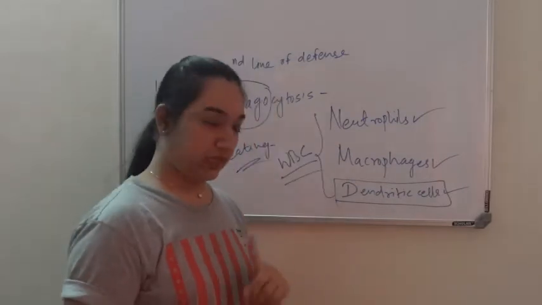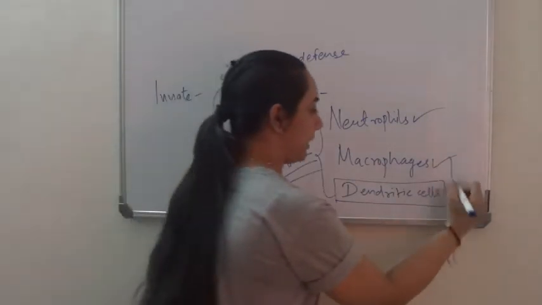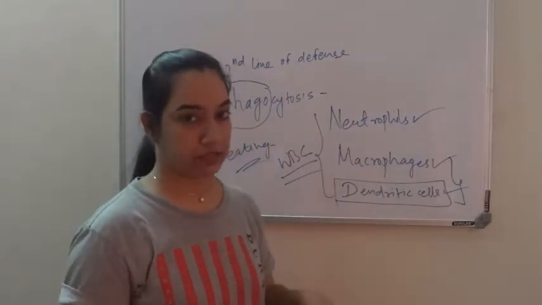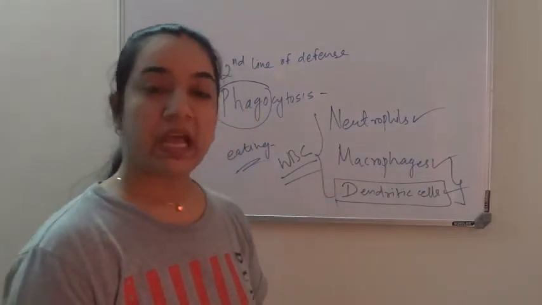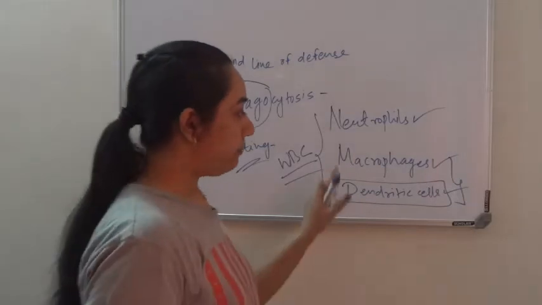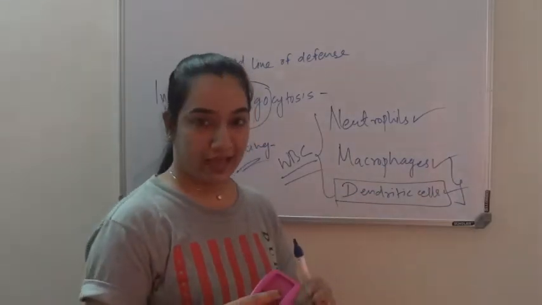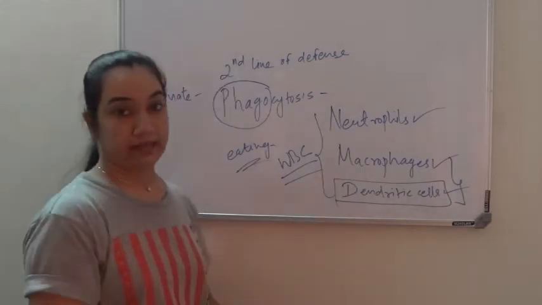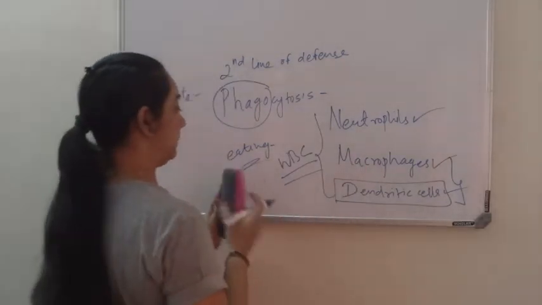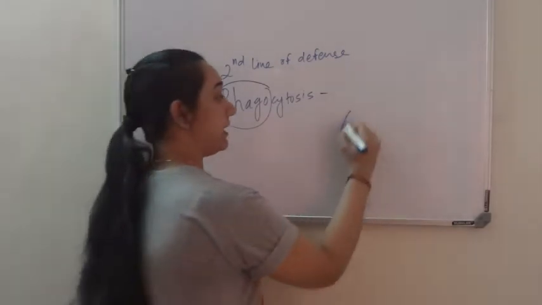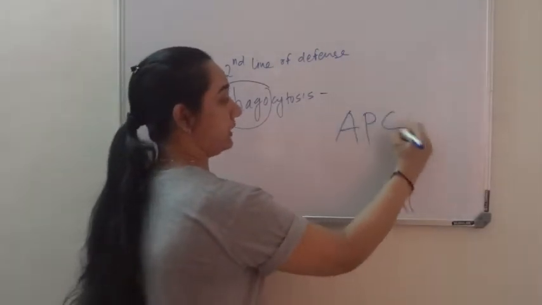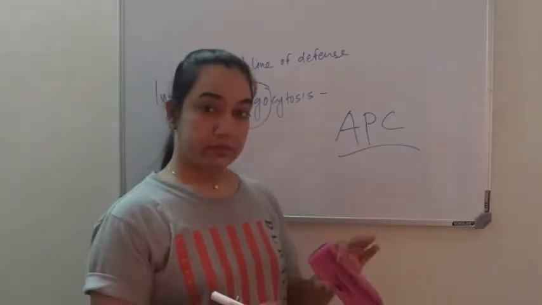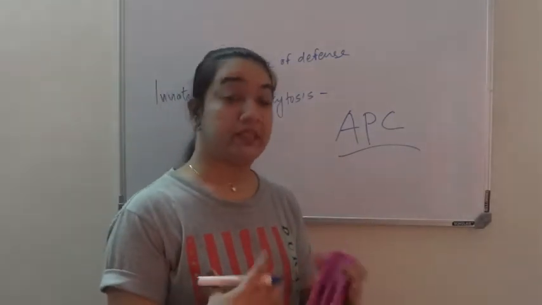There is a very important mechanism shown by macrophages and dendritic cells. Neutrophils, simple phagocytic cells, will phagocytize the bacteria and digest the bacteria. Macrophages and dendritic cells have one more step ahead. These two cells can act as antigen presenting cells. Now what do I mean by this? Antigen presenting, as in they are presenting antigen.